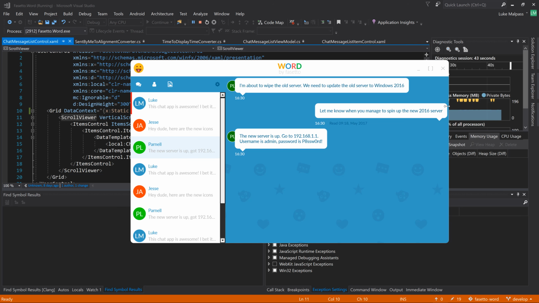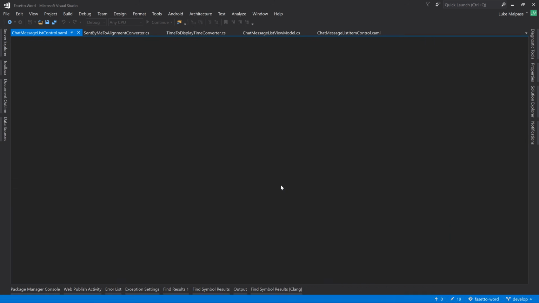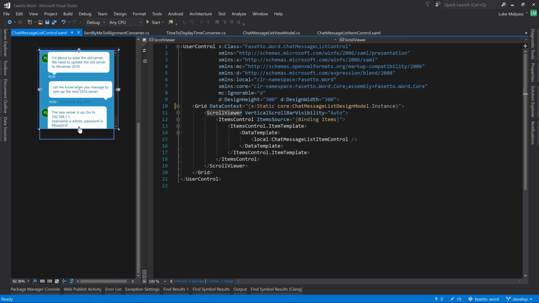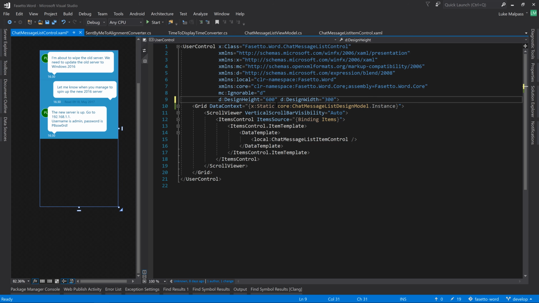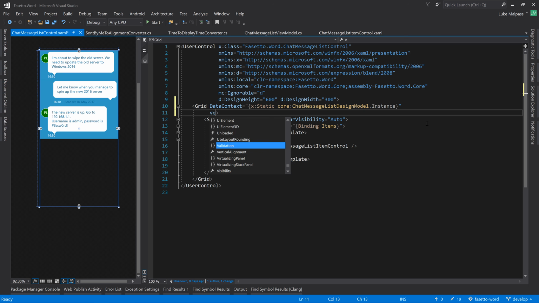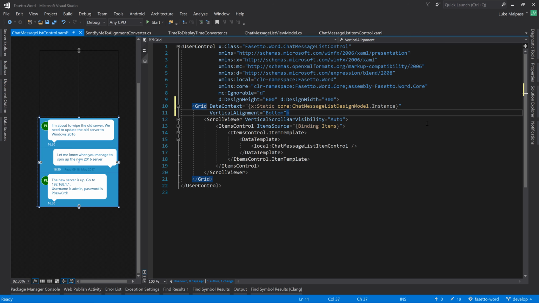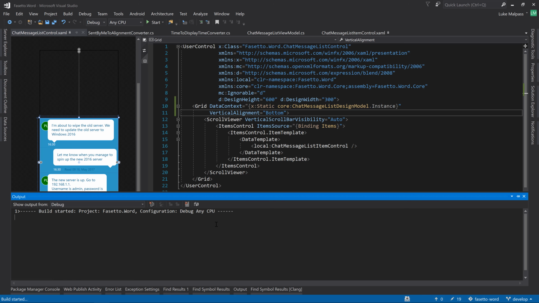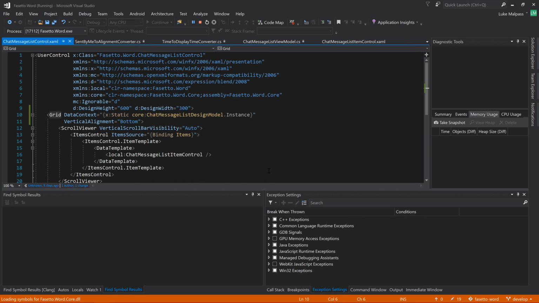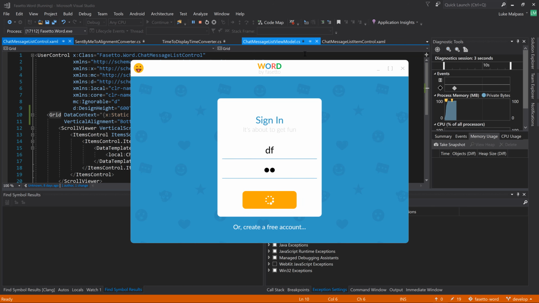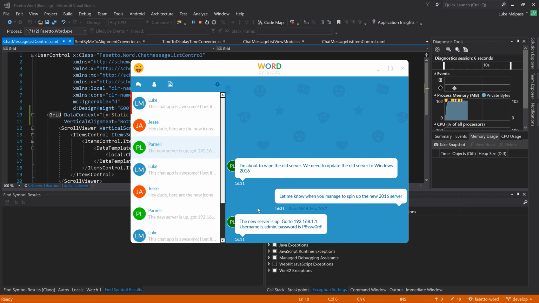But you'll notice the speech bubble now, just from view model binding, this is the exact same control, and yet we've got left and right. We've got to finish it off, but you can see it already, you know, coming together. So let's start with, this is designer height 600. You can see this is aligned at the top, so let's just align this grid to the bottom, which it won't matter once it's full because then it will fill, but if it's not the full size then it'll align to the bottom. So let's just check that works. There we go, so that's fixed that a little bit.